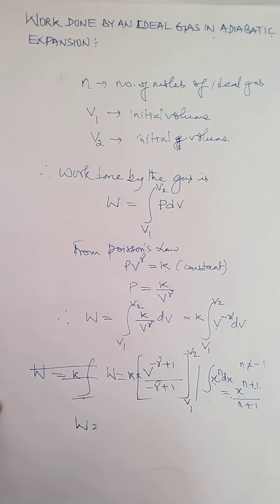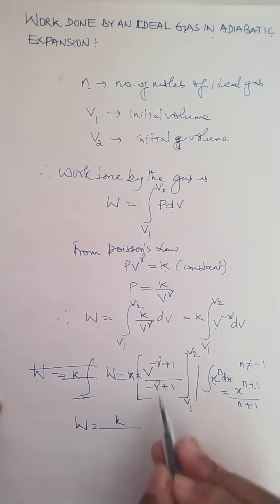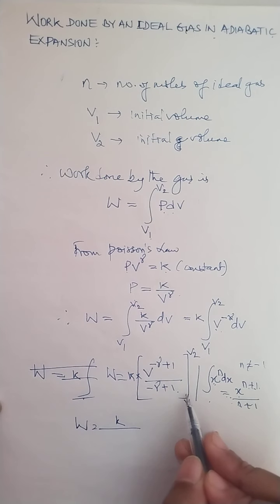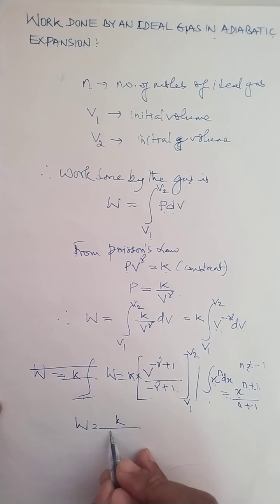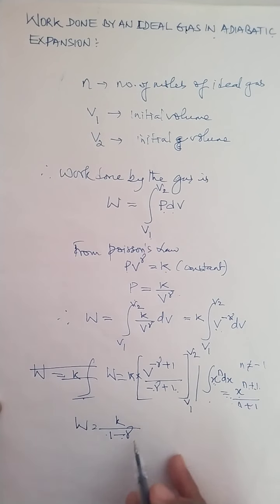Okay, now we need to expand this quantity. In order to expand this quantity, I write this as k by, now minus gamma plus 1 is in the denominator. This is a constant quantity, so I take it out of this bracket. I write this as 1 minus gamma.